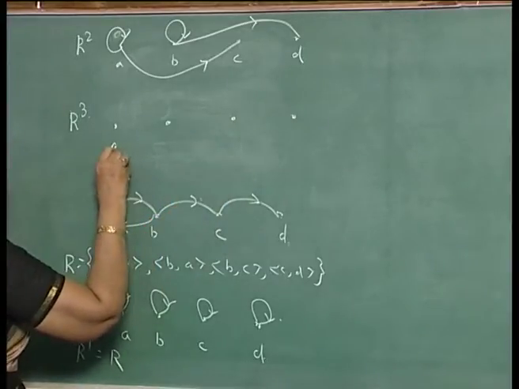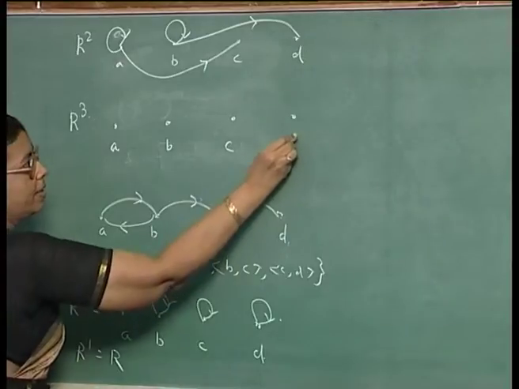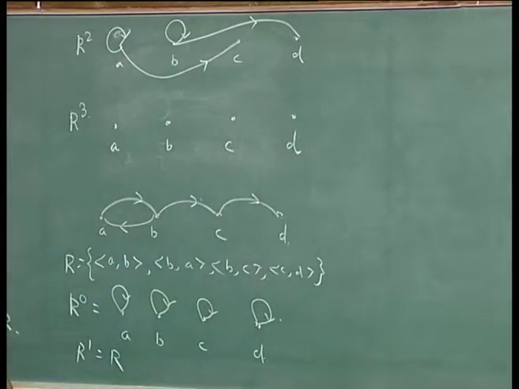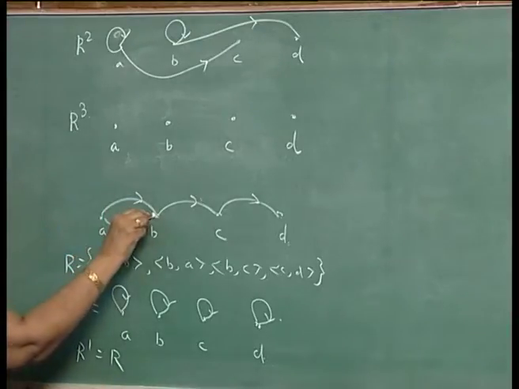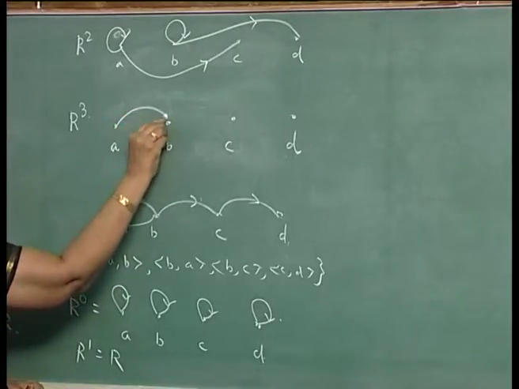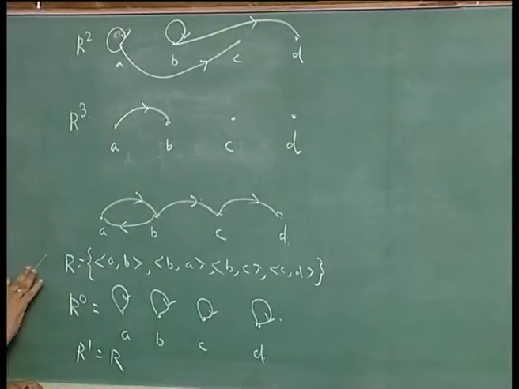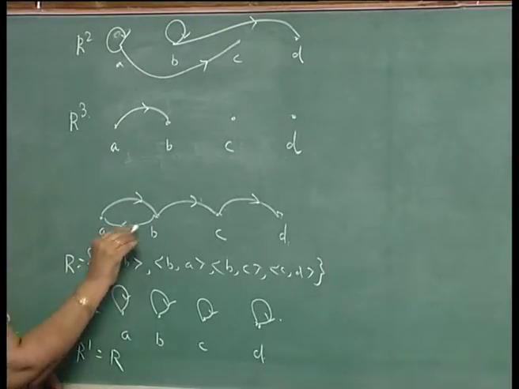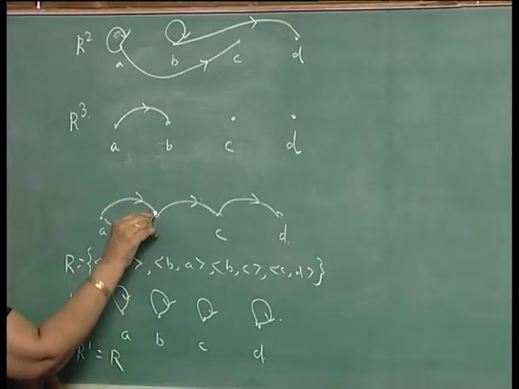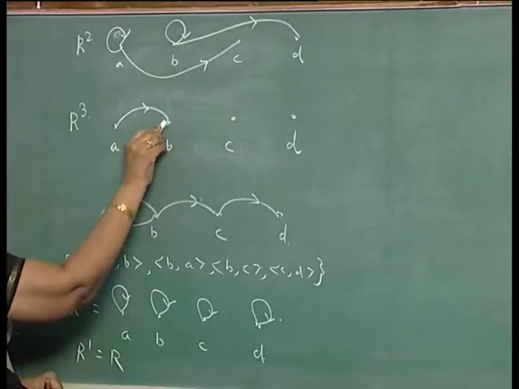So, what is R cubed? A path of length 3 will be replaced by a single arc. So, R cube will consist of an arc representing a path of length 3 in R. R is this. So, A to B, B to A to B. There is a path of length 3 here. So, it is like this. Then B to A to B, B to A, there is a path of length 3.